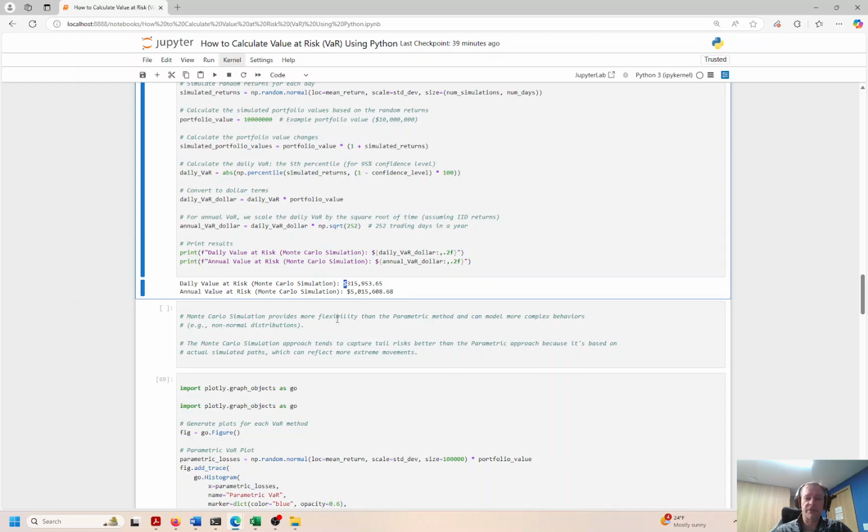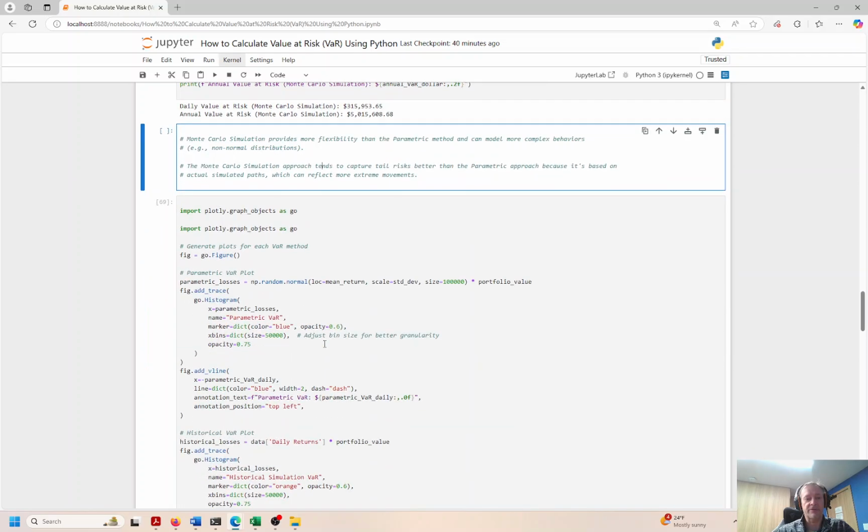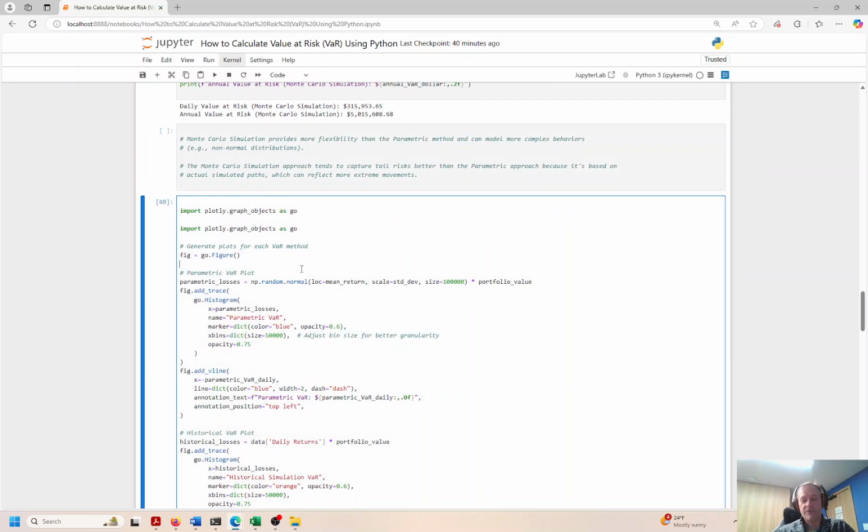So Monte Carlo simulations provide more flexibility in a way, because we can't necessarily anticipate what's going to happen, or we're trying to anticipate what's going to happen. But based on historical returns, we know actually what happened. But going into the future, we don't know if that's going to continue, right? What happened in the past is no guarantee of what's going to happen into the future. So let's take all of our accumulated knowledge here and create a chart.